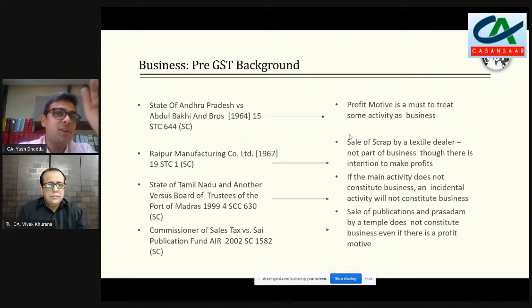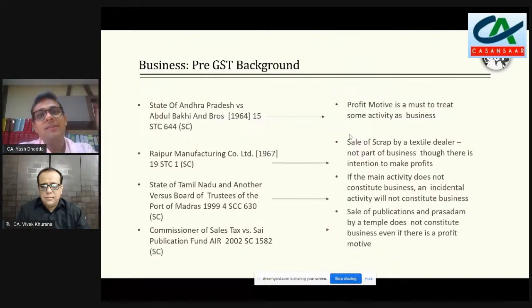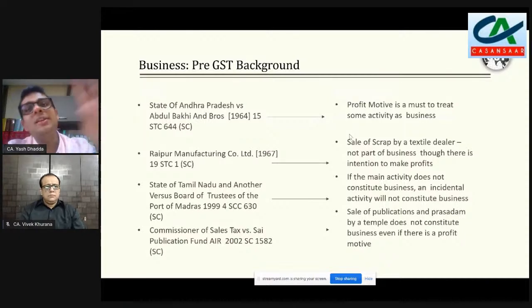So sum and substance of it, when you look at it, all these judgments clearly what they try to bring out is you look at the purpose for which these organizations have been set up. You look at why these organizations came into existence, what is the main activity which is expected from them to be done, and all the activities which otherwise have been done. Is it supporting their main activity? Is it ancillary to their main activity? It is a byproduct of their main activity.